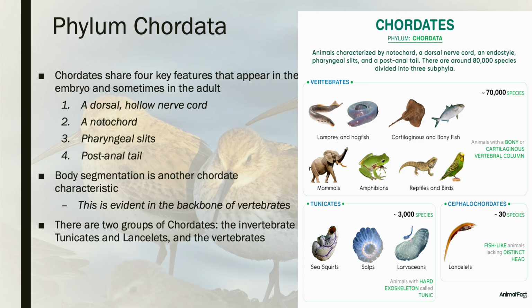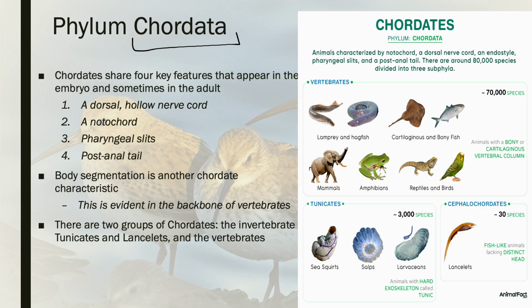And last but certainly not least, phylum Chordata. And it's called phylum Chordata because all of these types of animals are called chordates. And a chordate is an animal that shares these 4 features either embryonically or throughout its life. But at some point in its development, it had a dorsal hollow nerve cord, a notochord, pharyngeal slits, and a postanal tail. And we'll look at a picture of this in a moment to give you a better idea.